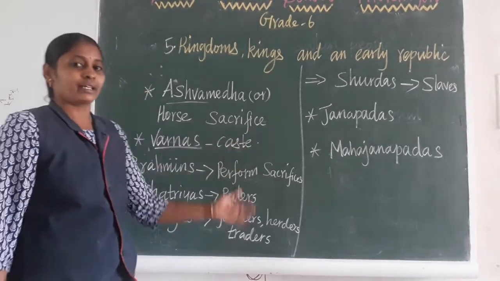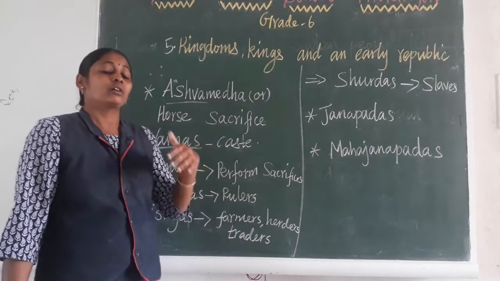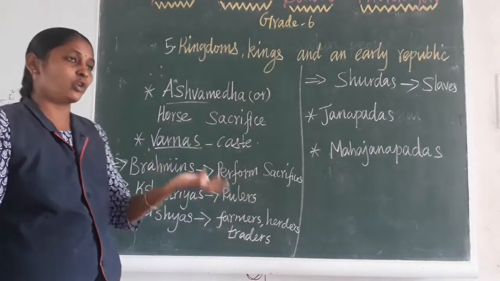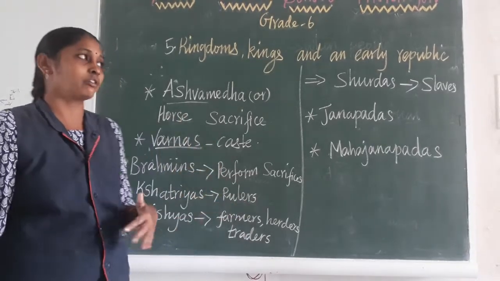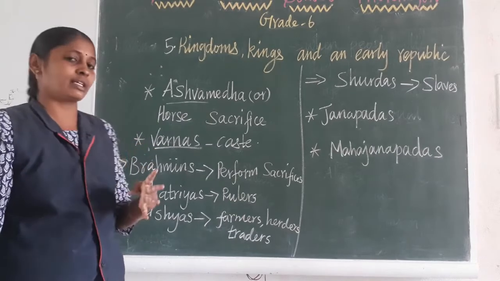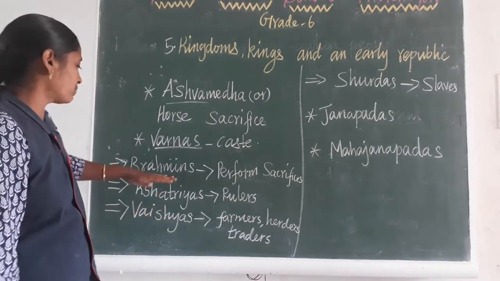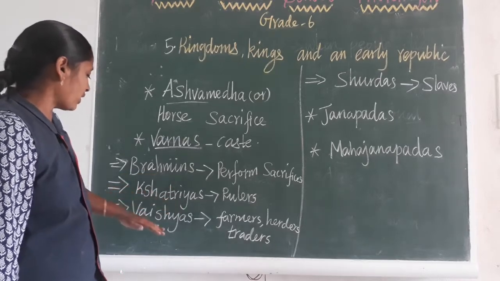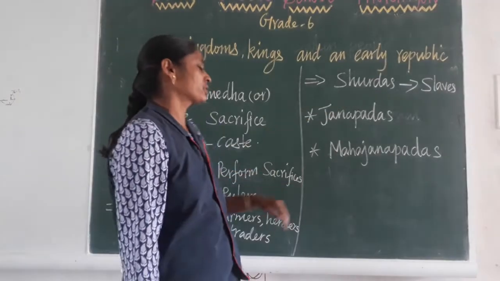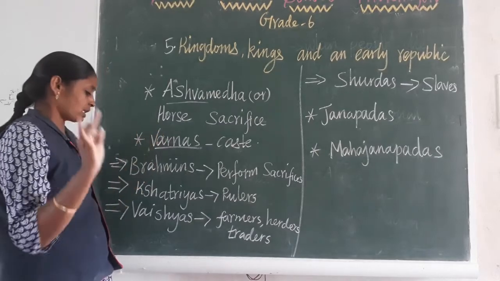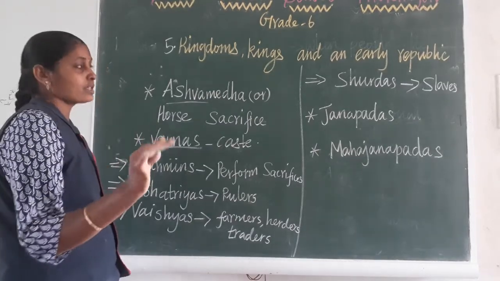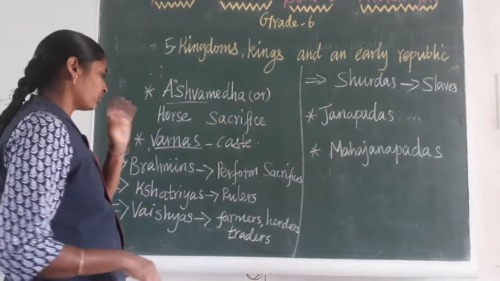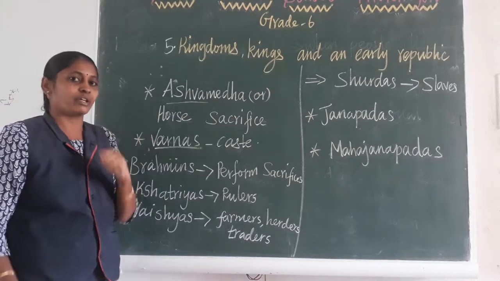Okay, how the caste system was introduced or followed in the Vedic period itself: four types of Varnas were followed. Brahmins, Kshatriyas, Vaishyas and Sudras. So four main Varnas were followed.